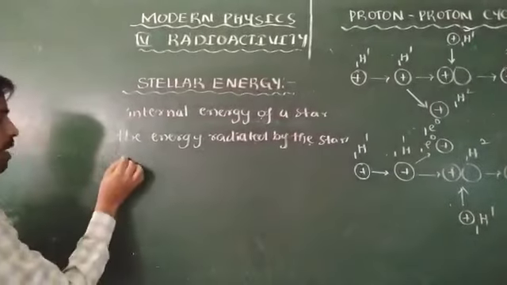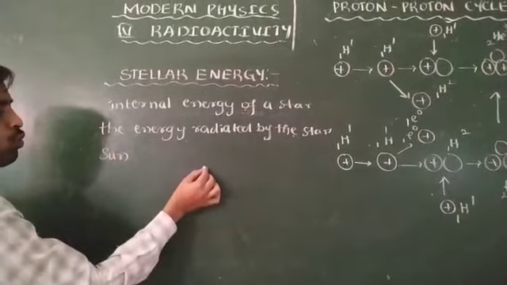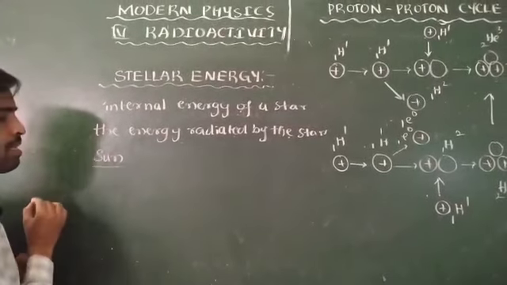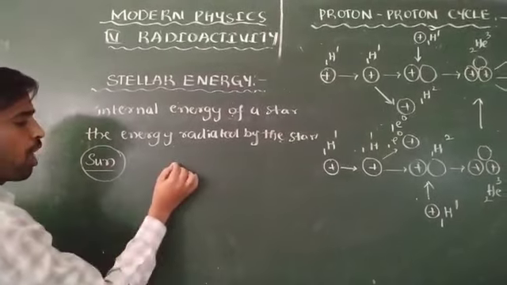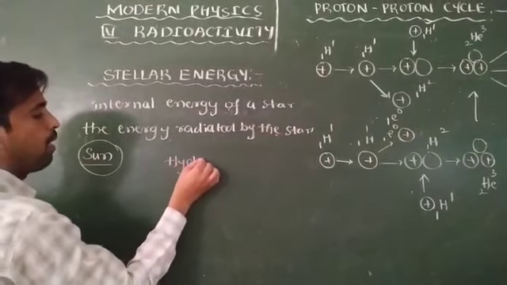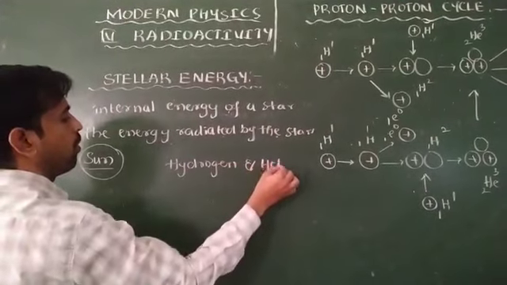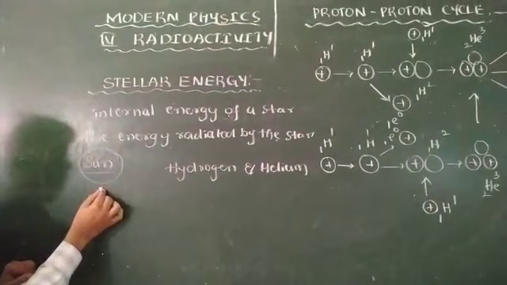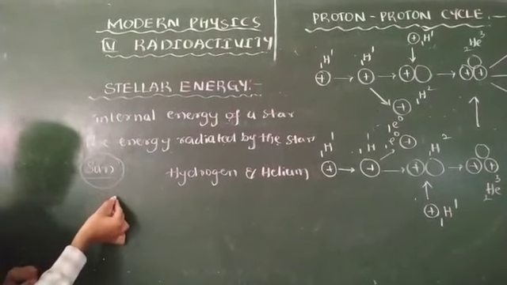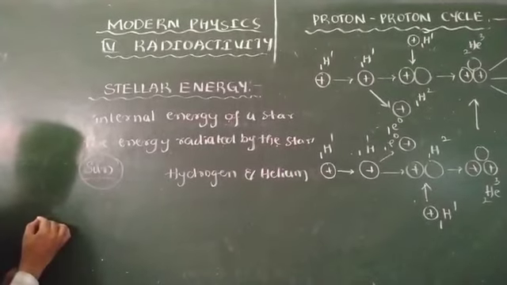We know that Sun is nothing but a star. Most probably, nuclear fusion takes place especially in the Sun. The Sun is mostly a combination of hydrogen and helium atoms. Nuclear fusion is not possible at room temperature. It will be possible at high temperature, maybe approximately the Sun's temperature.